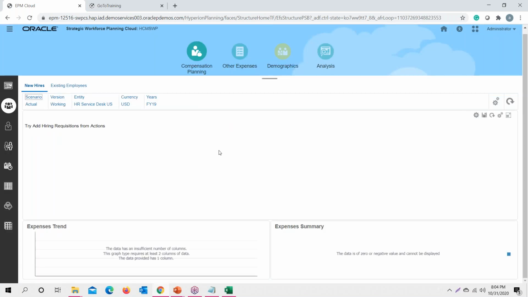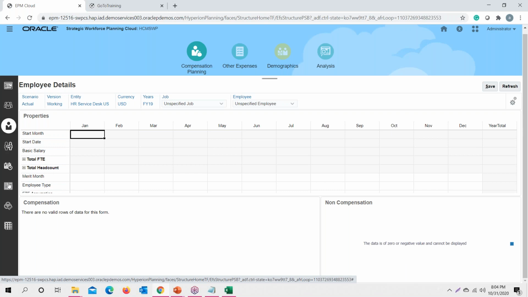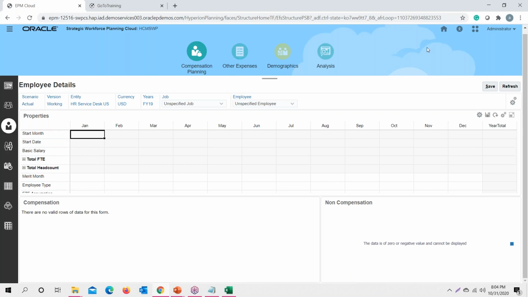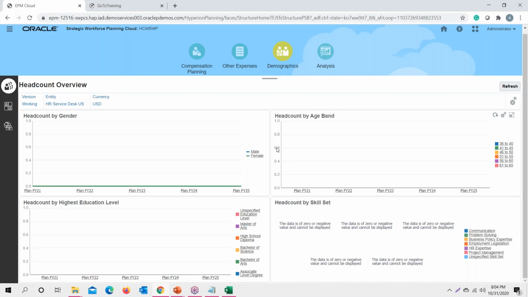Right now we don't have data for this particular compensation planning, but what we could do is provide the employee information here in order to manage the existing employees and also manage their demographics. In these demographics we define the skill sets, the age band, the education level, and the gender, and these get directly related to your strategic cube in order to do your strategic planning.